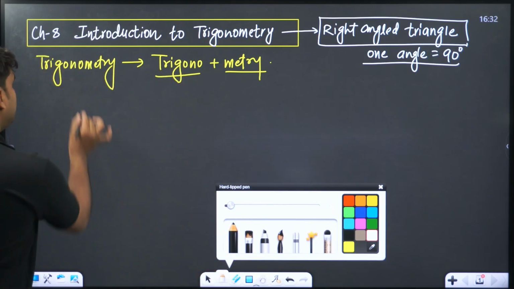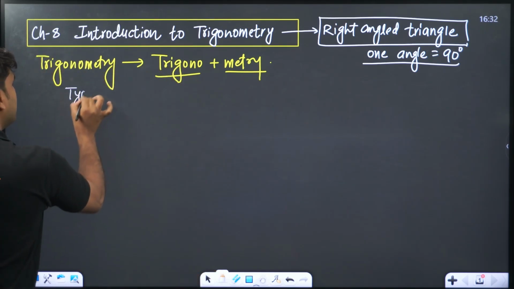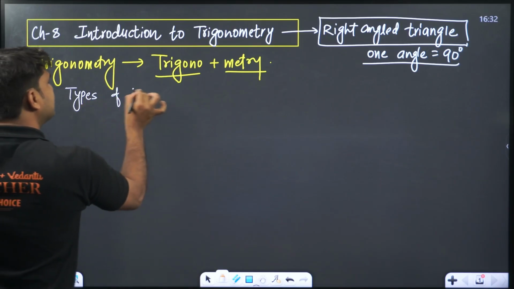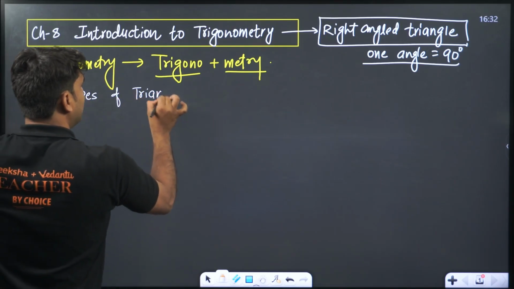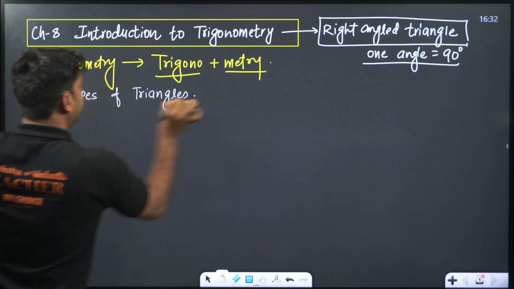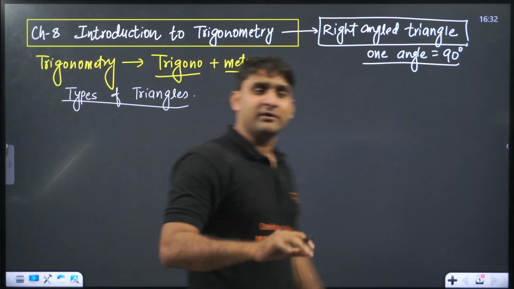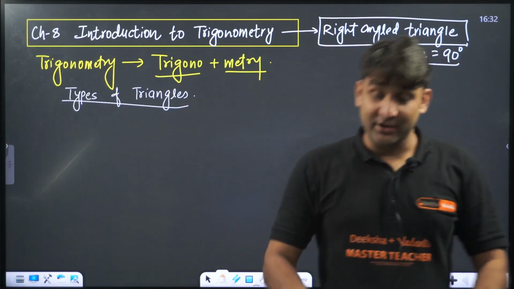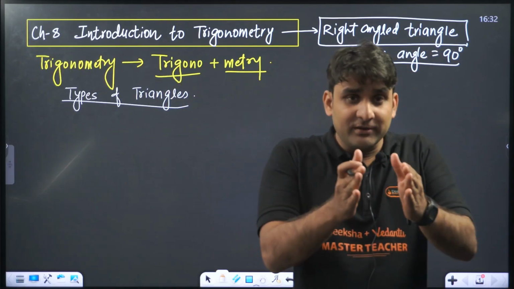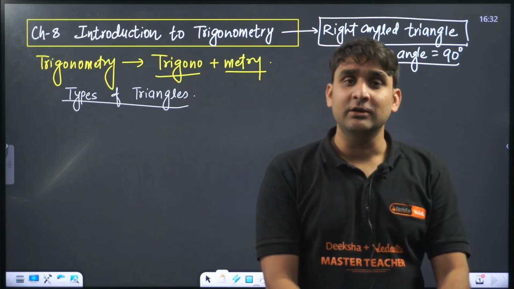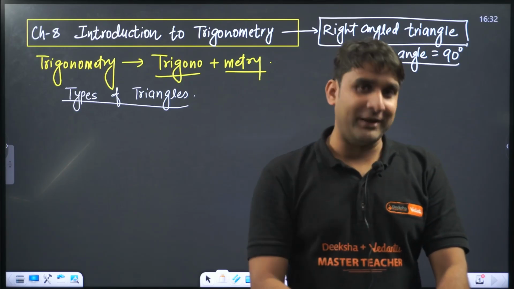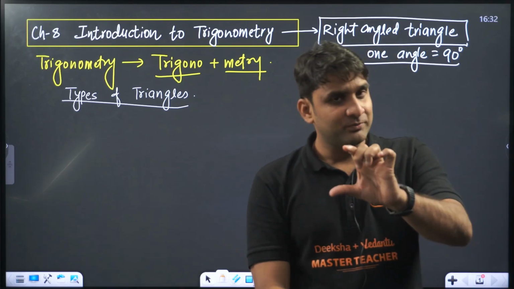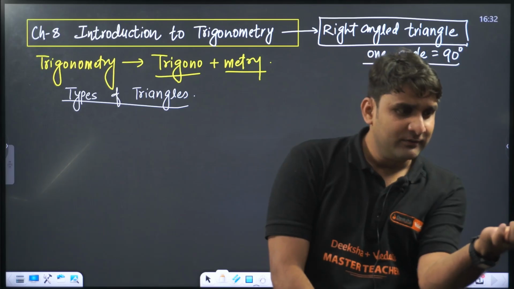So if I tell you the types of triangles, first understand this. There are so many types of triangles, and we differentiate the types of triangles according to two parameters. First, according to sides.